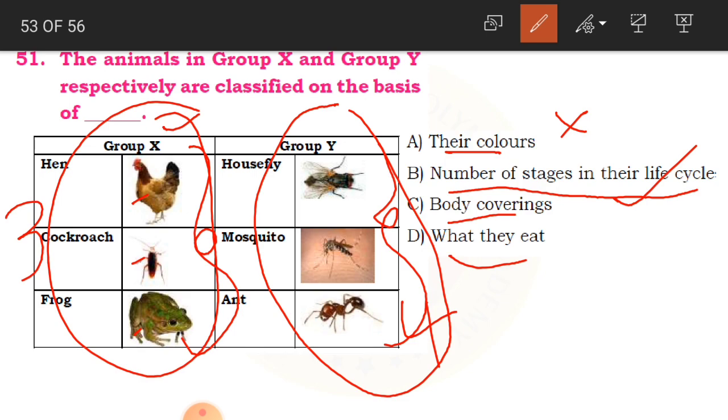So on the basis of the stages in their life cycle, they are divided into these 2 groups. Clear, children? So if you see C option, body coverings. Body coverings are also different for hen, cockroach, frog and all this. So that also will not give our correct answer. What they eat. Their eating habits are also different. So that is why even D doesn't match. Clear, children? So B is the correct answer here.